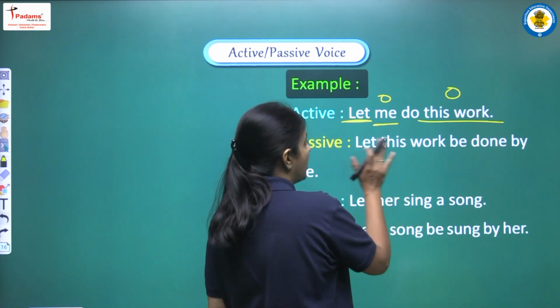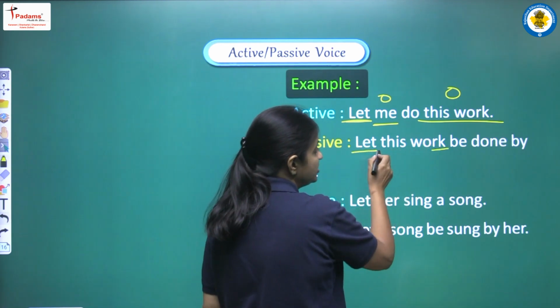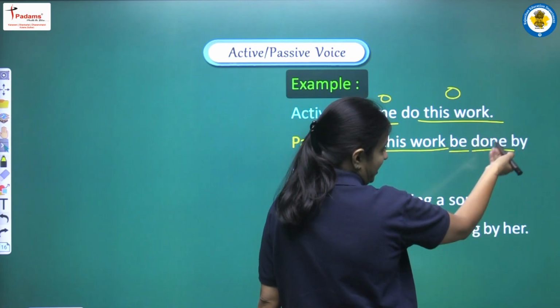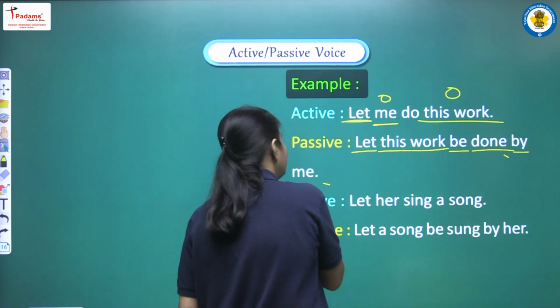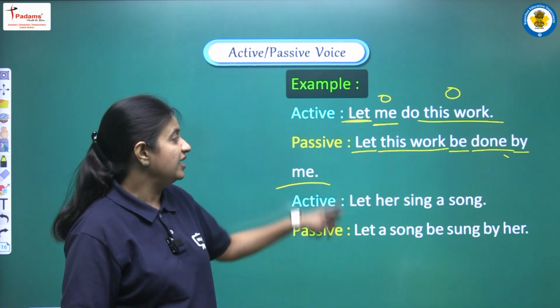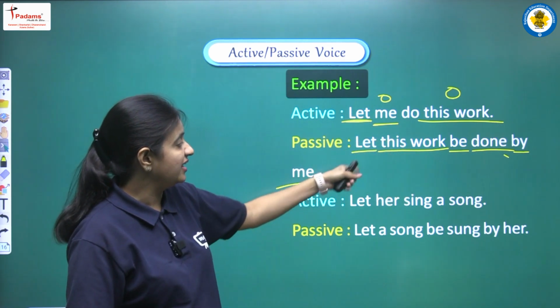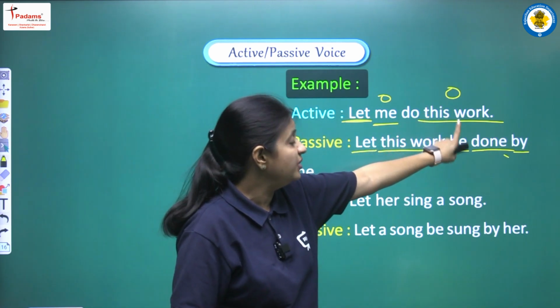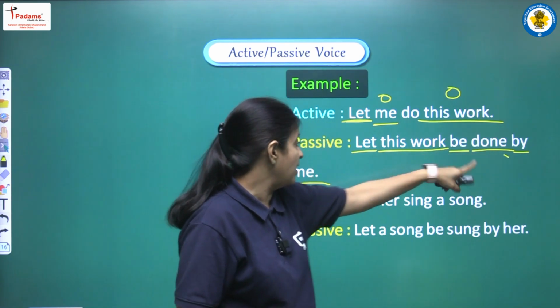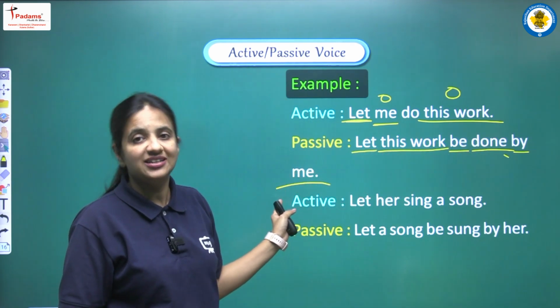According to that we write: let this work be done, that is the third form, by me. So the complete sentence will be: let this work be done by me. So how are we writing? Let plus object plus be plus third form plus by plus second object, right?